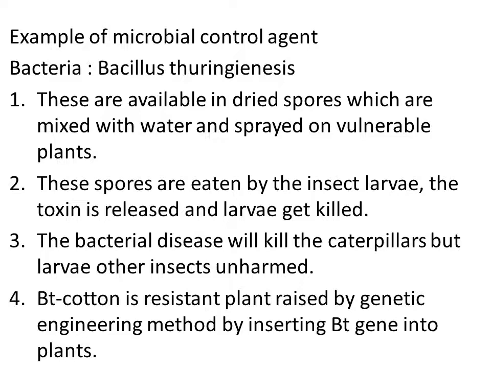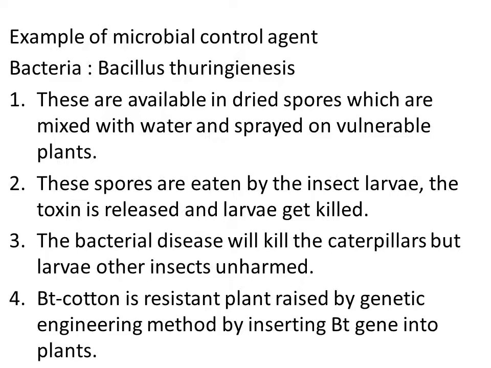Suppose any caterpillar comes and eats any part of the BT cotton, the caterpillar will get destroyed. So there is no need of spraying on the plant, because the plant is inbuilt with the resistance, since it has got the resistant gene from Bacillus thuringiensis.